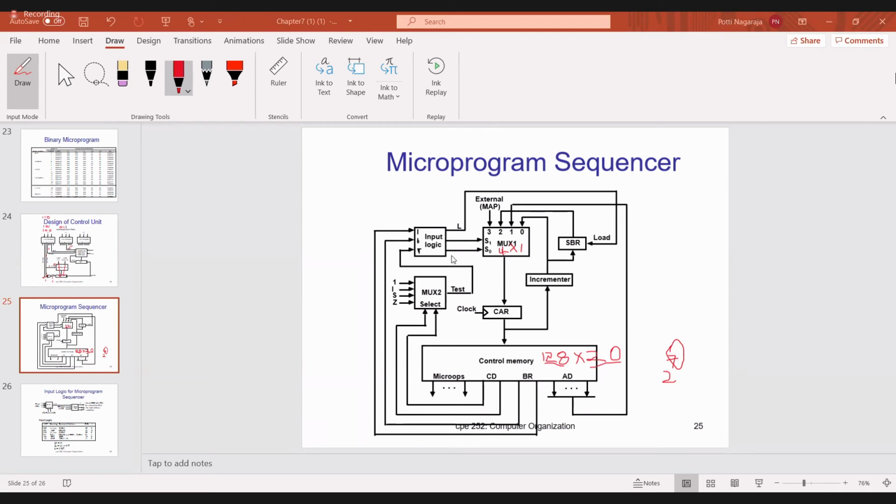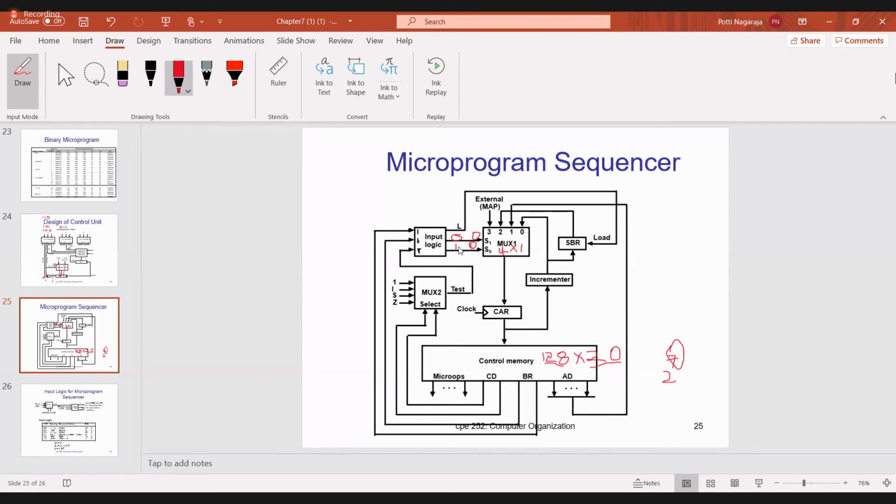Now, if S1, S0 is 0, 0, which line will be selected? The 0th line. Very good. Next question: when it is 0, 1, which line will be selected? First line, sir.